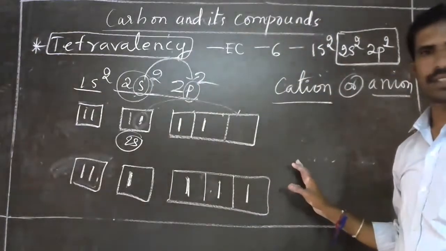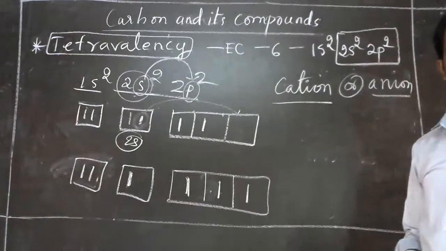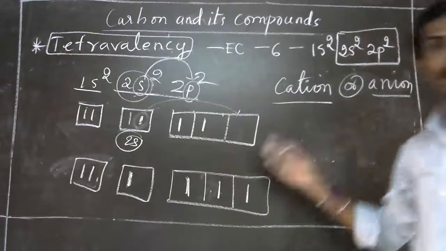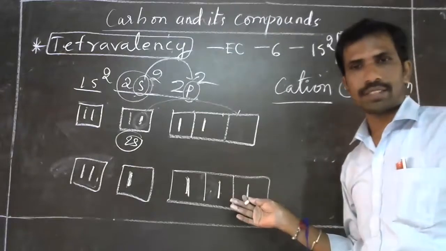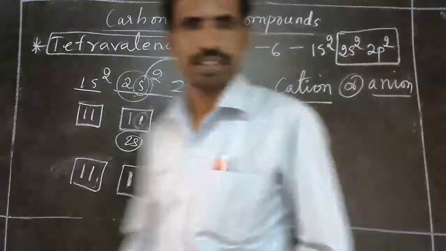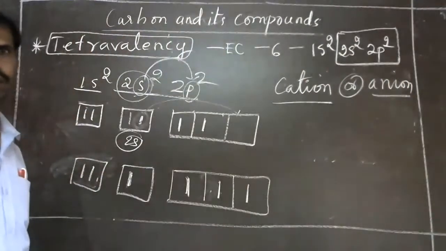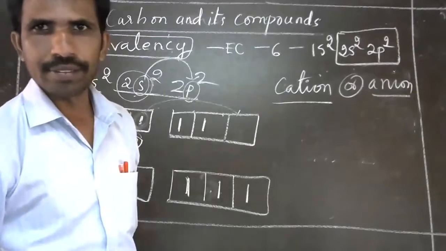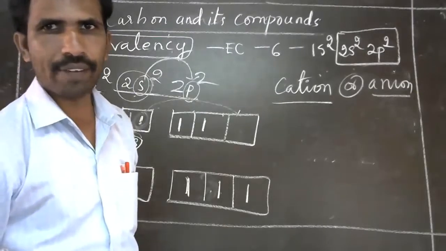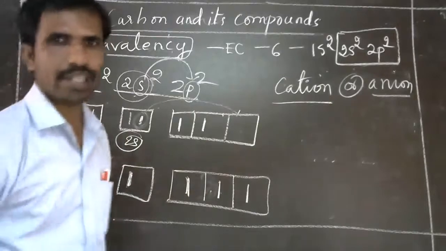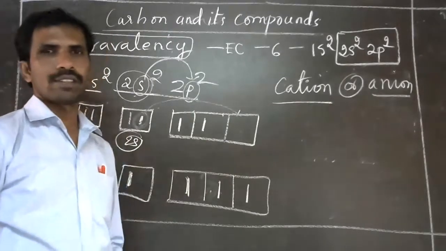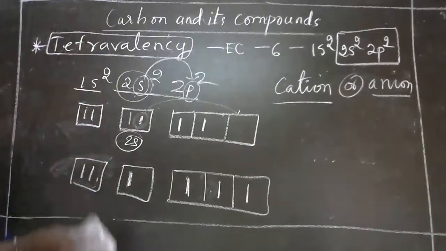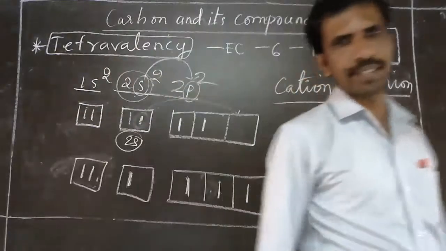So this is how carbon becomes tetravalent. It will share the electrons with other elements. I hope you are getting my point, whatever I said now. If you have any doubt, you can raise your hand. Go through the textbook, read the textbook thoroughly. If you have any doubt, you can ask. This is how carbon becomes tetravalent.